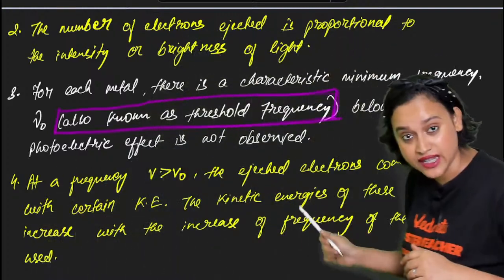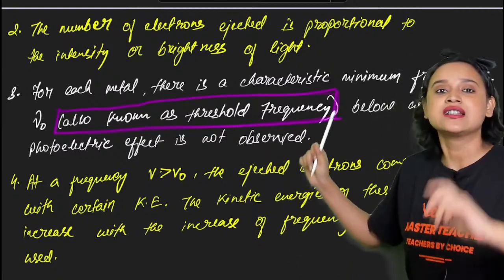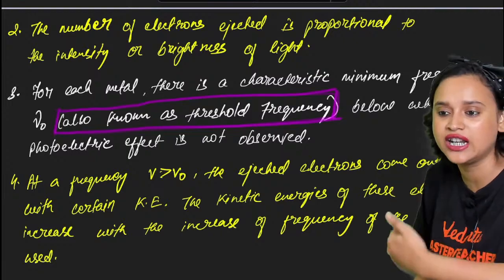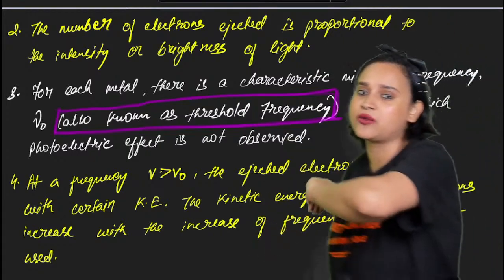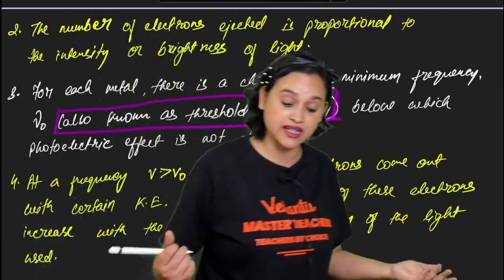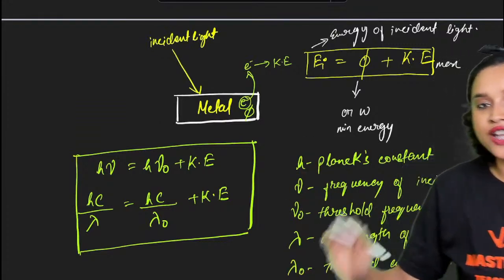So at a frequency nu which is greater than nu naught, the ejected electron will come out with certain kinetic energy, and this kinetic energy of those electrons will increase if you increase the frequency of the light used. Am I clear, my dear students? Does this make sense? Yes. So everybody, this is the whole picture basically.